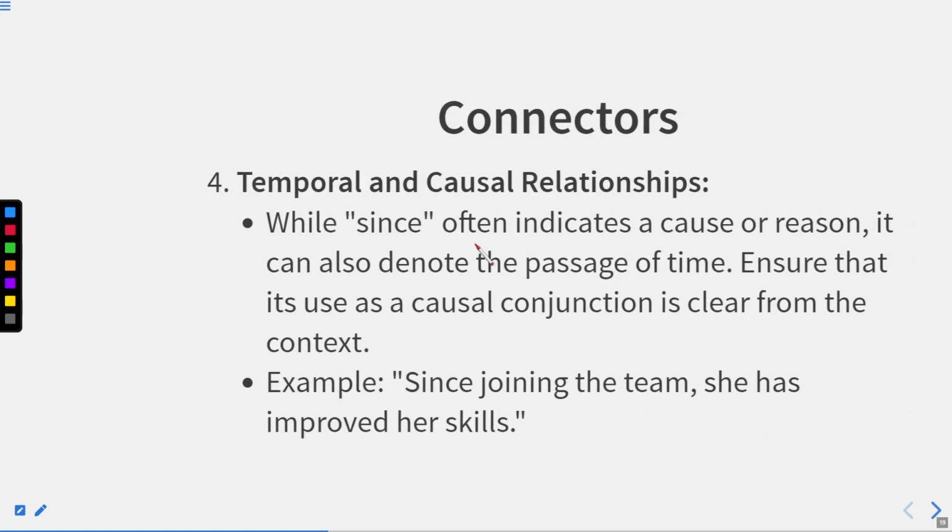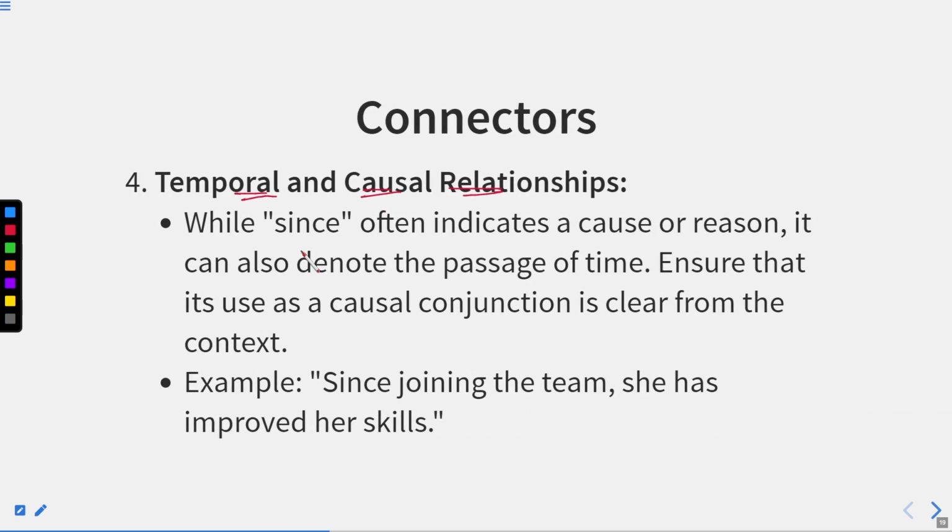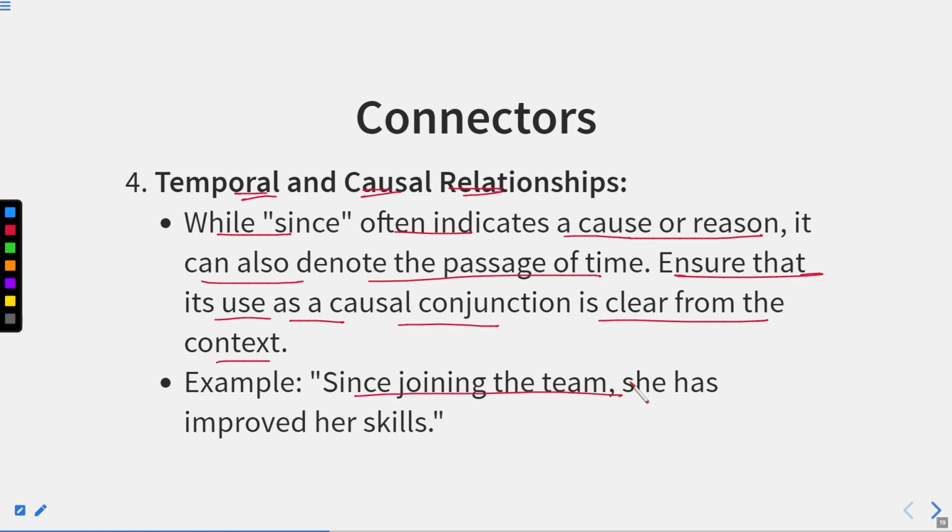Now let us move to the next one. Temporal and causal relationship. While since often indicates a cause or reason, it can also denote the passage of time. Ensure that its use as a causal conjunction is clear from the context. For example, since joining the team, she has improved her skills. Okay, since joining the team means from this time she has improved her skills. So this is also showing the temporal aspect. It means from the time she joined the team.